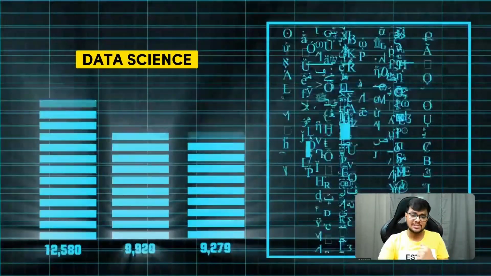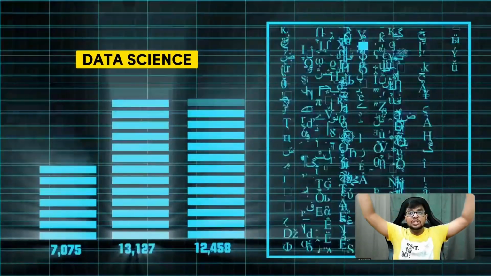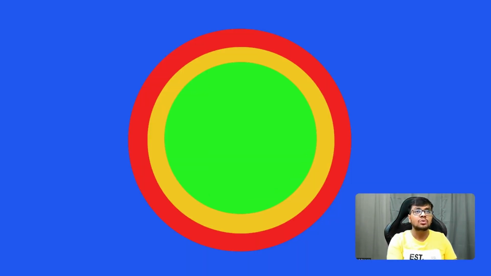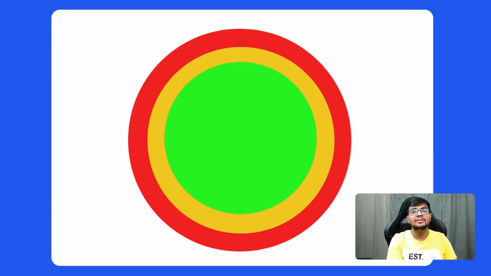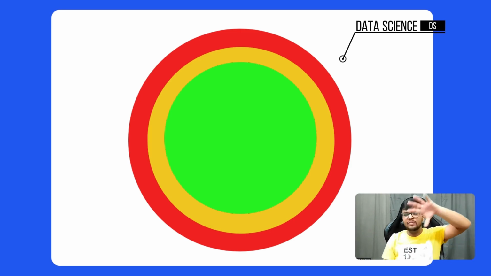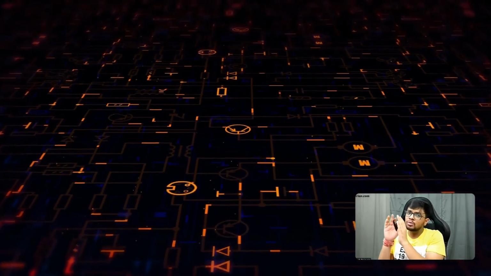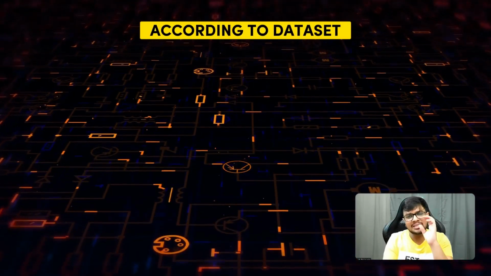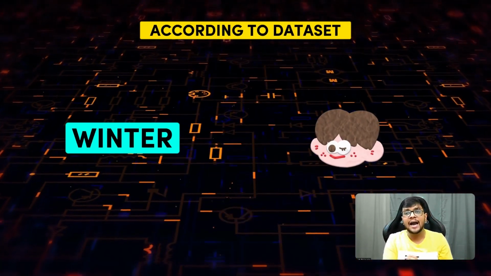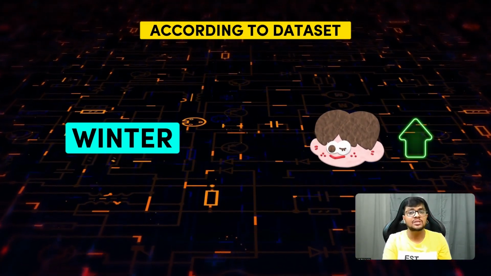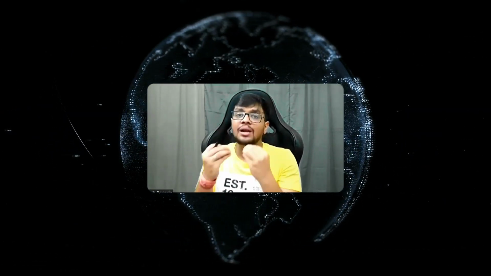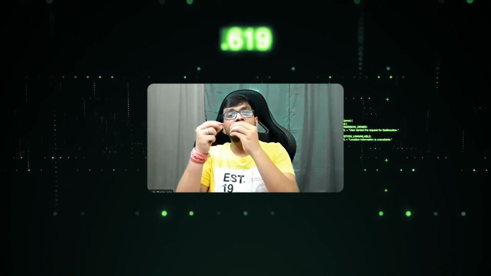Now, what is data science? Data science is a combination, a big picture. Data science includes everything. Even if I take a data set and say that according to this data set, in winter, ice cream sales are high, that means I have done data analysis, and this is called data science, where you take the data and try to find the patterns out of it.